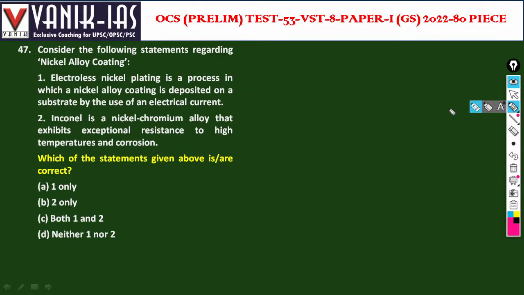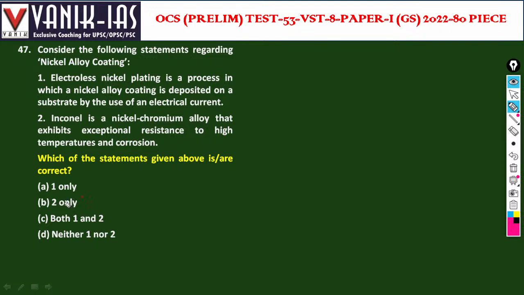Then consider the following regarding nickel alloy coating. Electroless nickel plating is a process in which nickel alloy coating is deposited on a substrate by the use of electrical current.